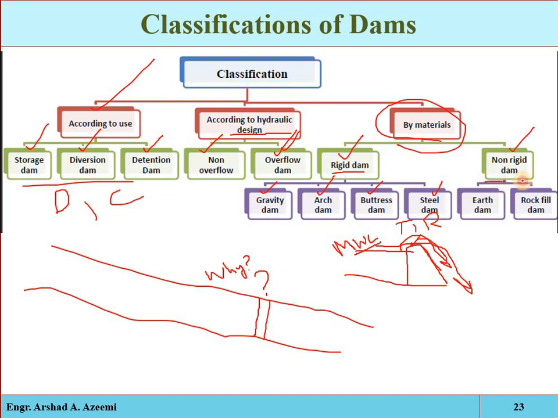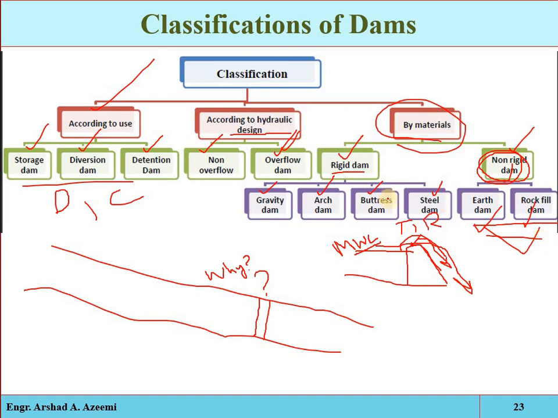Okay, and then we have the non-rigid material, the naturally available material, that is the earth material and rock fill material. So these are also called embankment dams, the ones constructed from naturally available material. These will be constructed where natural material is locally, abundantly, and easily available, where we cannot transport artificial material like concrete and masonry, because then the cost of construction will increase.